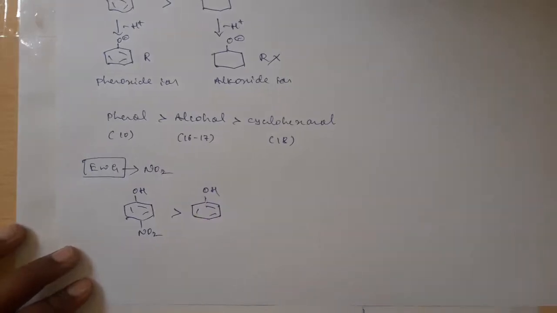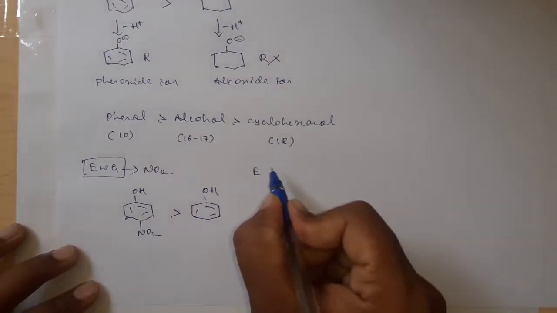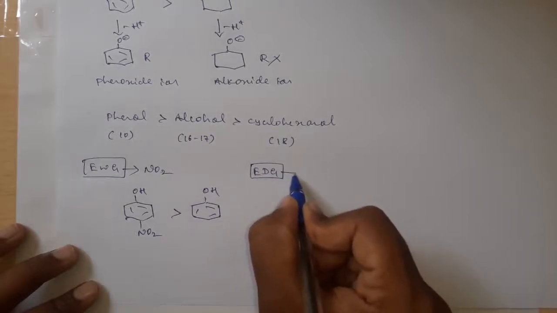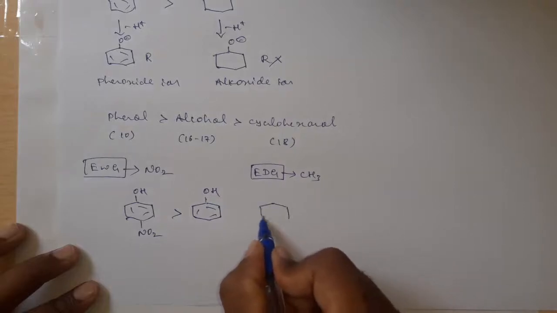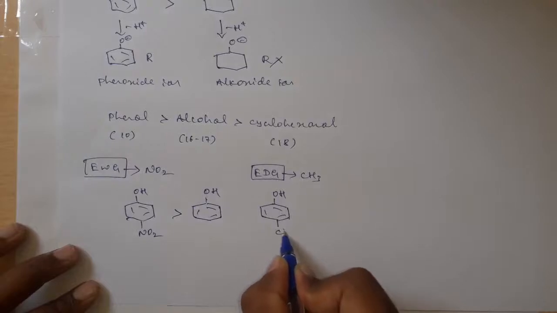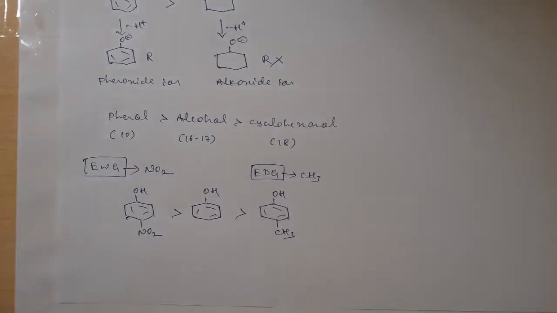We can write this one. Para-nitrophenol is more acidic as compared to phenol, and if electron donating groups are there, like methyl on the benzene ring of phenol, these will decrease the acidic nature of phenol as compared to just phenol.